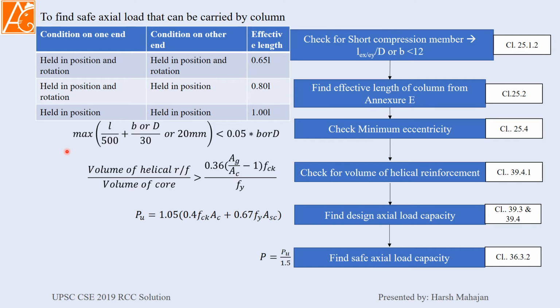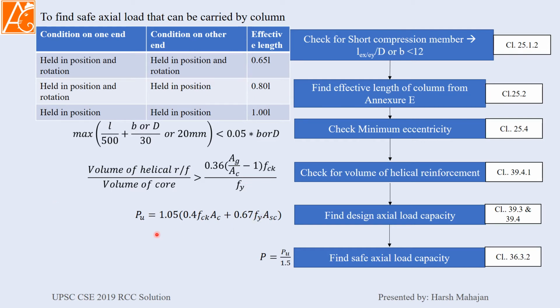Very easy. And then for the volume of helical reinforcement, clause 39.4.1, the volume of helical reinforcement divided by volume of core should be greater than 0.36 into (gross area divided by core area minus 1) into fck by fy.